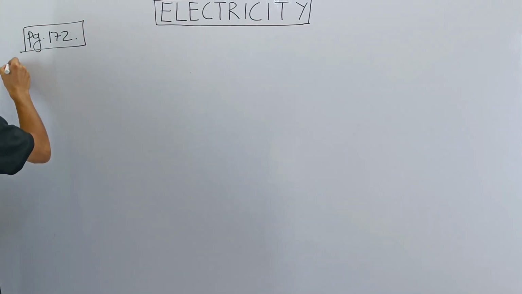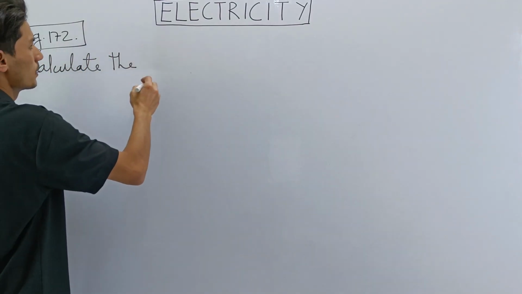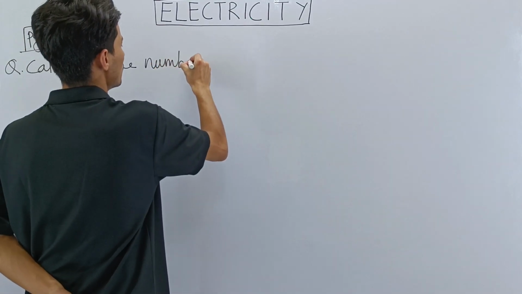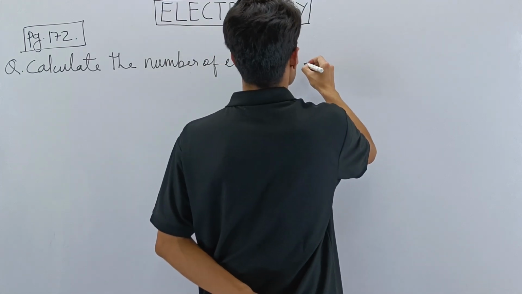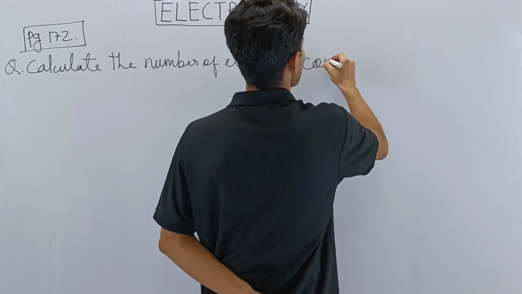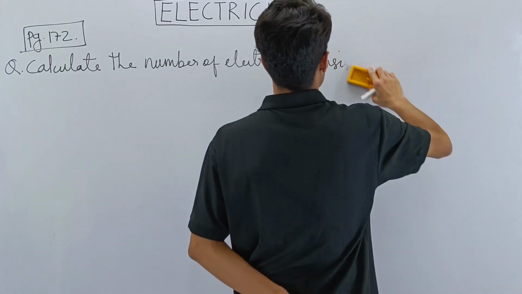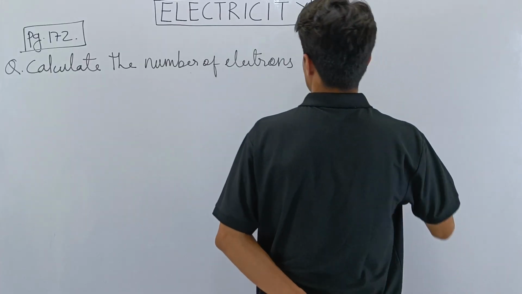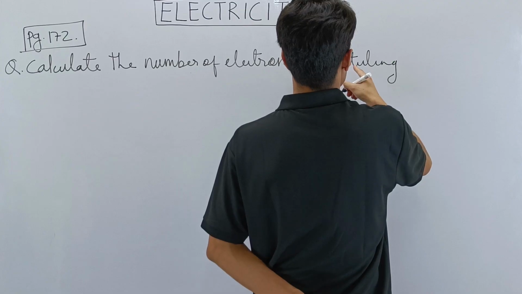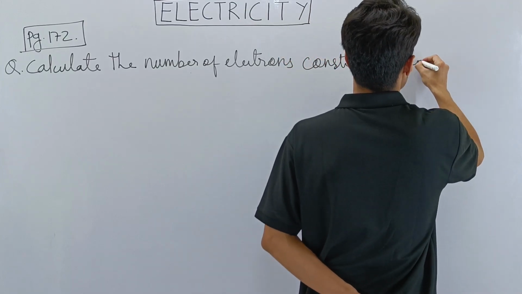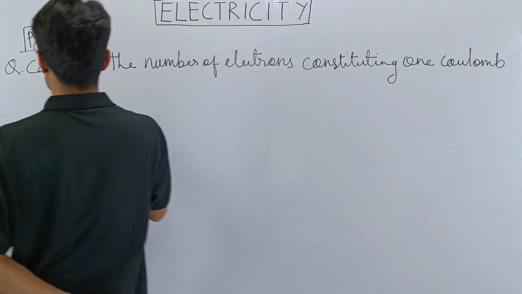The question is: calculate the number of electrons constituting 1 coulomb of charge.